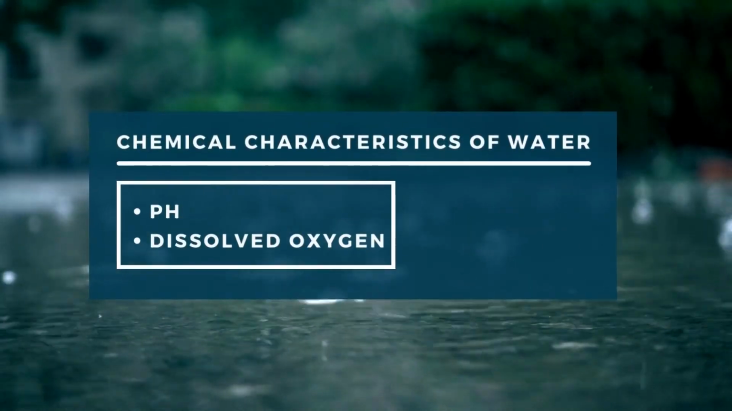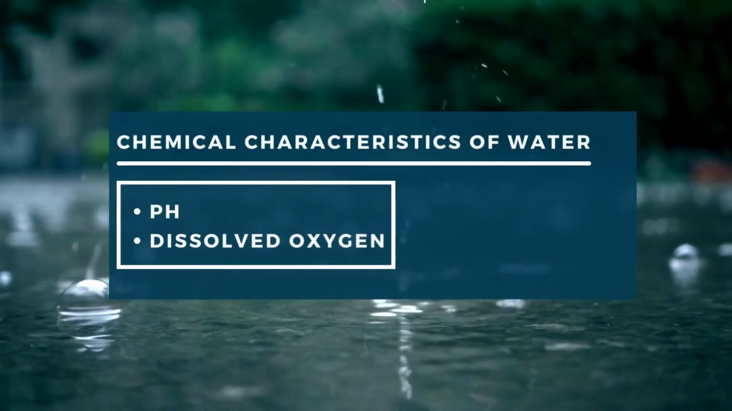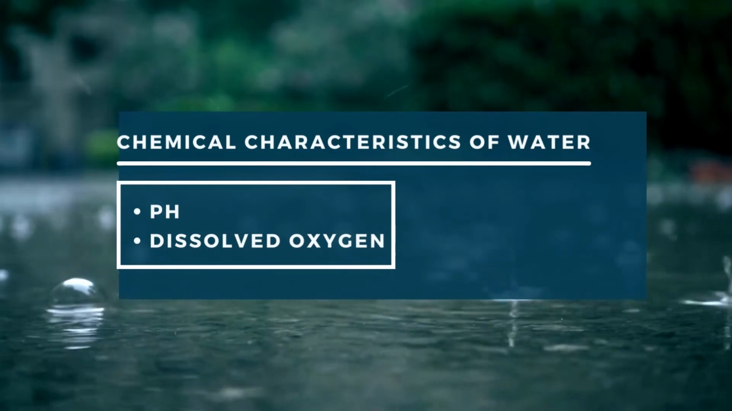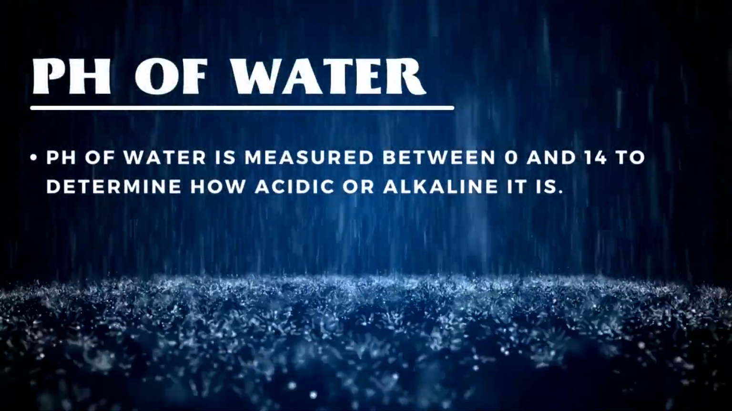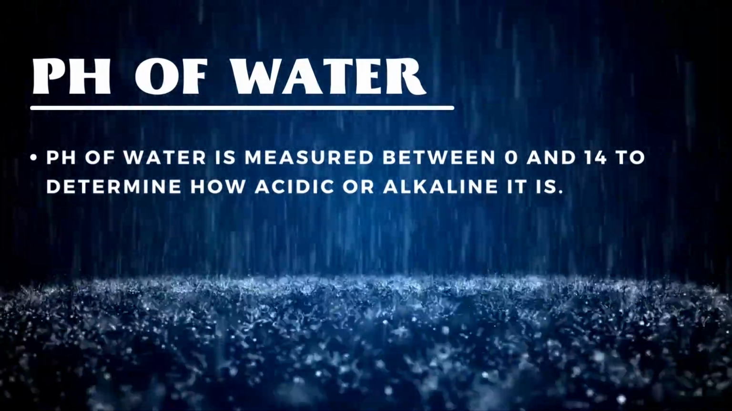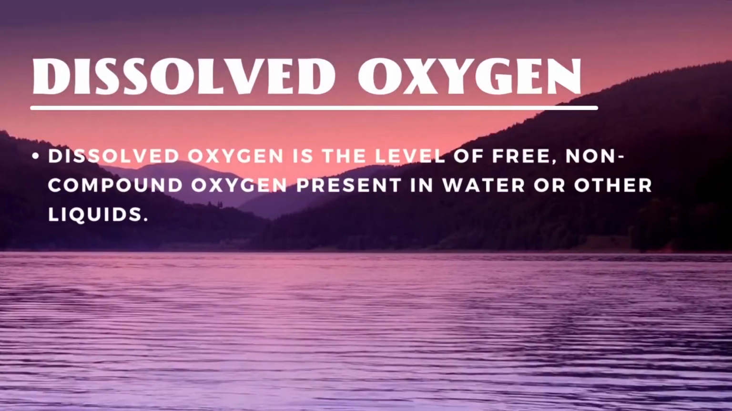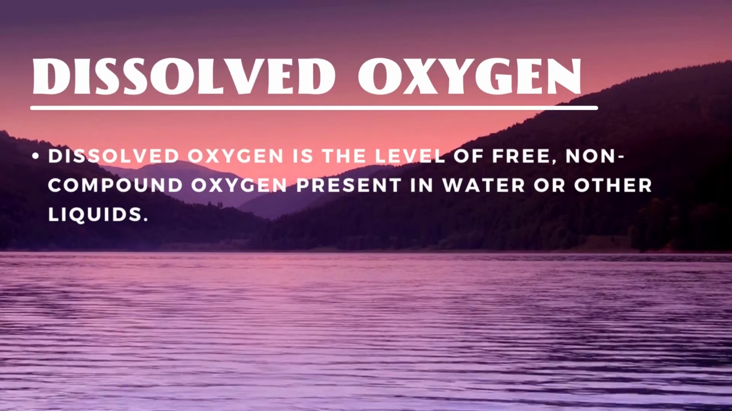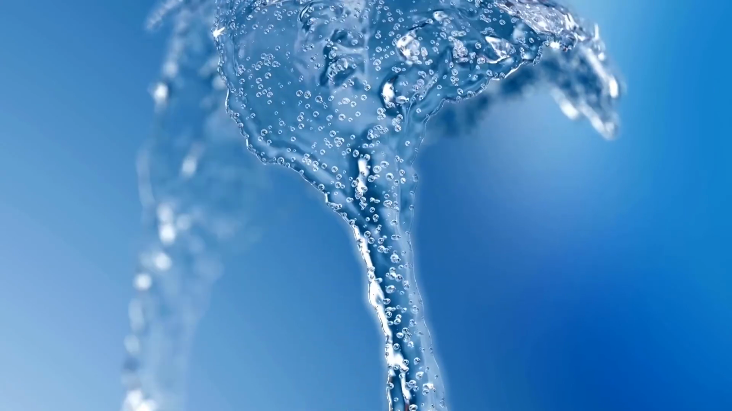Chemical characteristics of water. Chemical properties of water involve assessing parameters such as pH and dissolved oxygen. pH of water is measured between 0 and 14 to determine how acidic or alkaline it is. Measurement is conducted using a logarithmic scale. Dissolved oxygen is the level of free, non-compound oxygen present in water or other liquids. It is an essential parameter in assessing water quality because of its influence on the organisms living within a body of water.